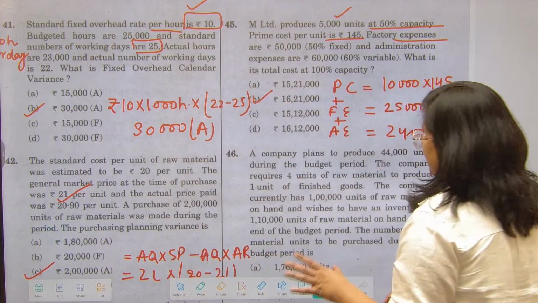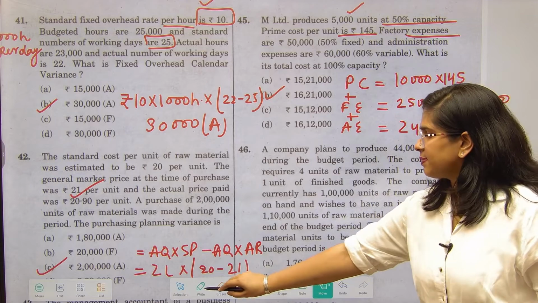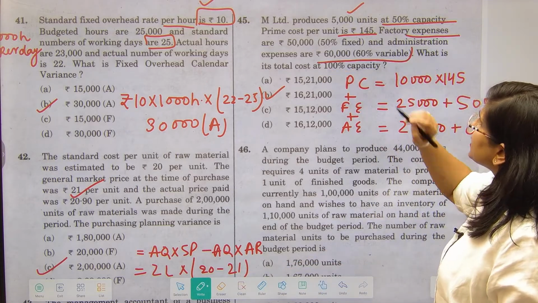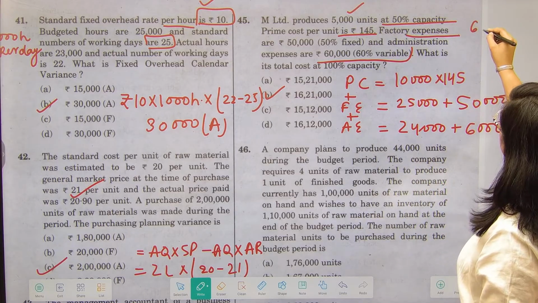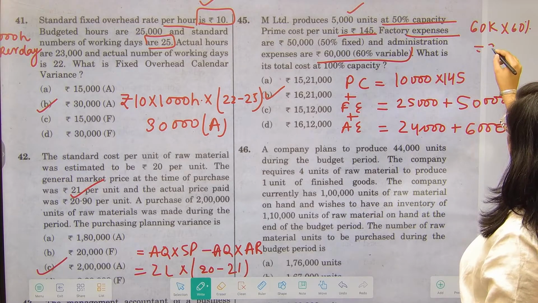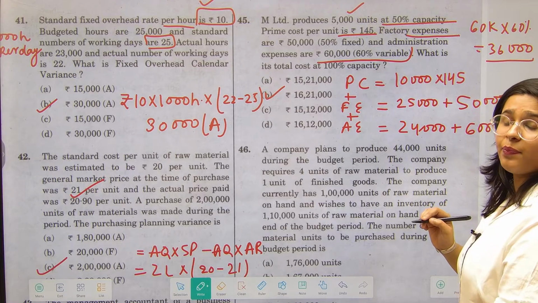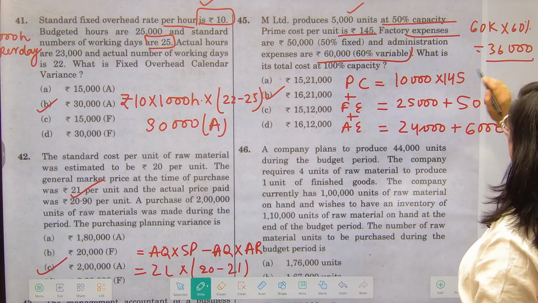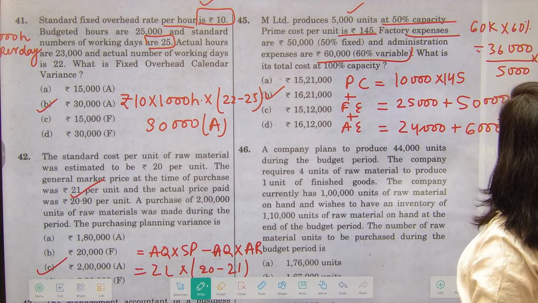Sorry, I committed a mistake in calculation. So over here, this is your fixed cost of administration expenses, right? And over here, it has been told that 60% of your administration cost of 60,000 is variable, right? So that means 60K multiplied by 60% is 36,000, which is variable. Fine. Now I have to find out what will be the cost at full capacity. 36,000 is at 5,000 units, right? This is at 5,000, so what will it be at 10,000, right?